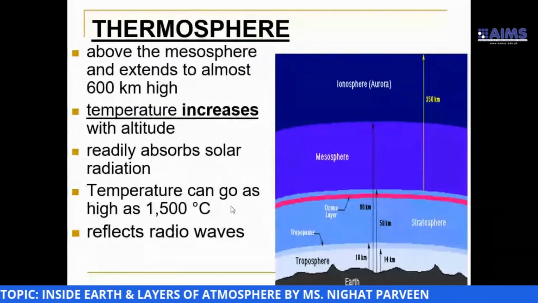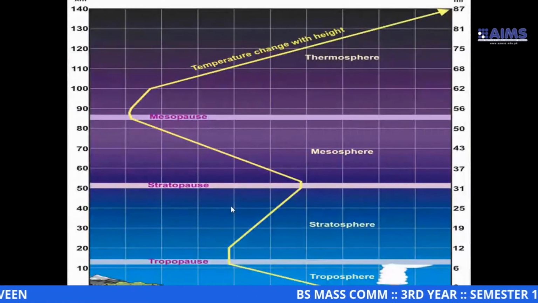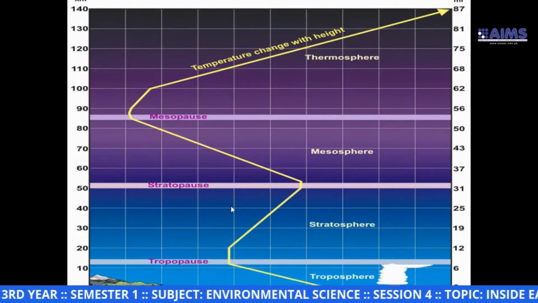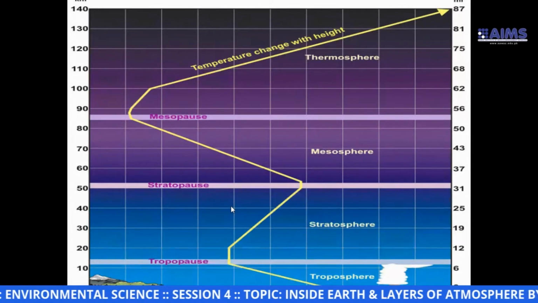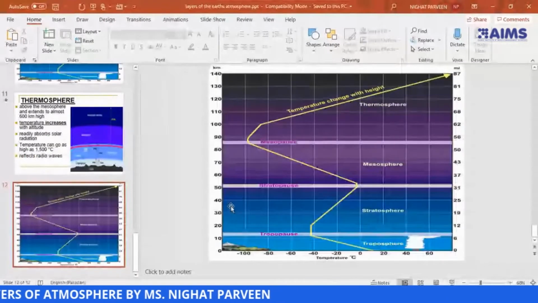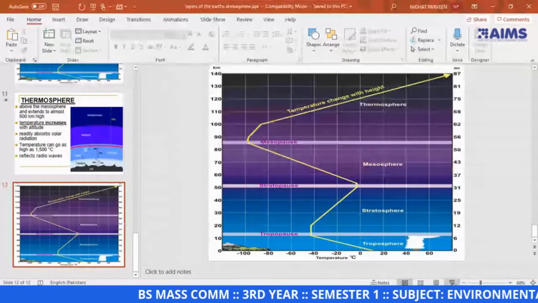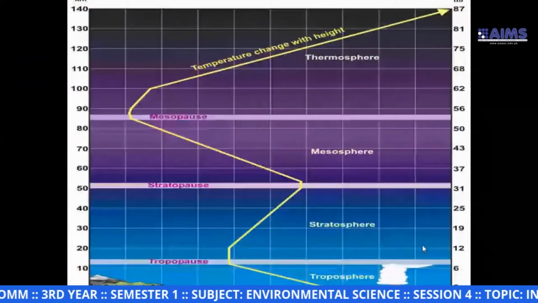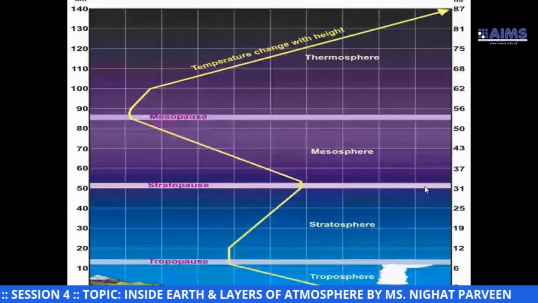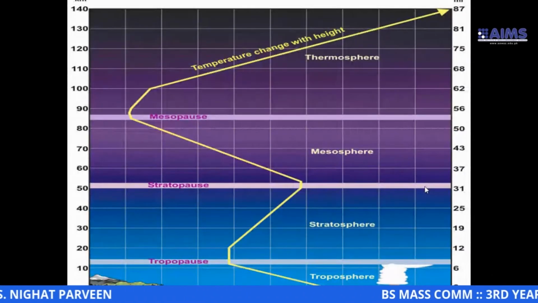It reflects radio waves. Radio waves can be reflected from thermosphere. You can see here the mesosphere and thermosphere. See the temperature change with height. So I hope you will draw this diagram if it comes in the exam, because the marks will be given for this diagram. In the exam you will not be asked to draw the graph, but you have to draw it if you really want to get marks from the examiner.